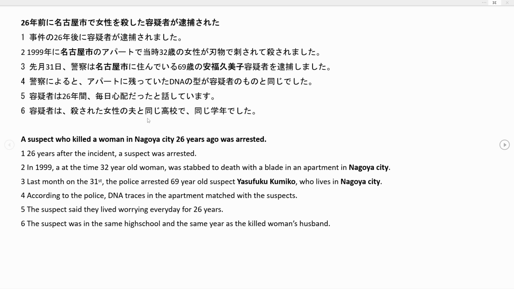And then of course the question is, who are we talking about? 殺された女性の夫と同じ高校で, so the same high school and the same year as the murdered woman's husband, 夫. And the theme of our sentence again is 容疑者, the suspect. So the suspect was in the same high school and the same year as the killed woman's husband.